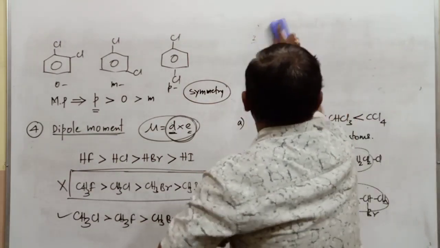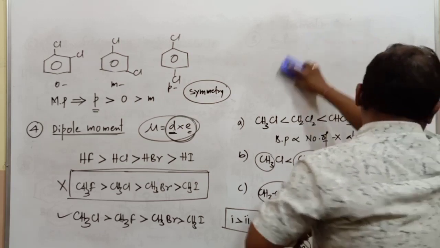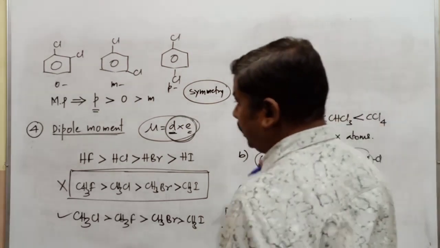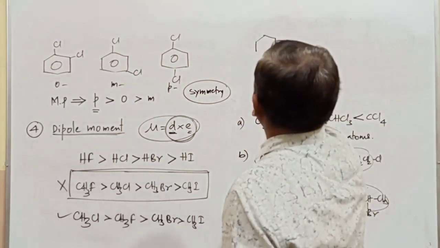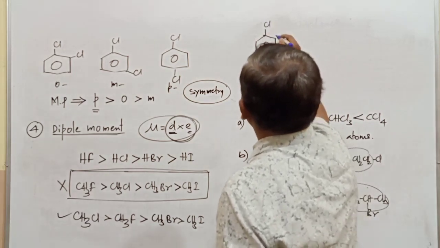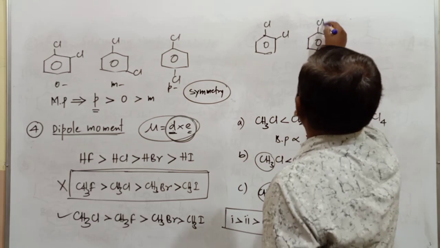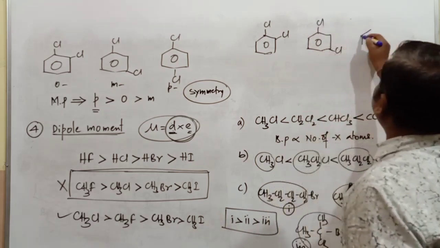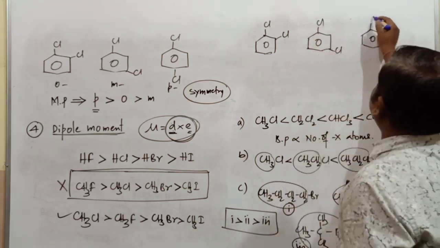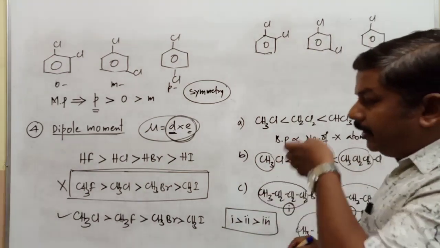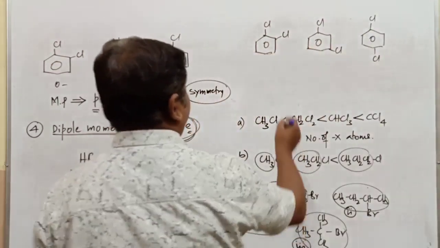Another set of examples I will mention is the dipole moment of aromatic compounds. Already I took the example of ortho-dichlorobenzene. Next is meta-dichlorobenzene. Next is para-dichlorobenzene. What is the order of dipole moment of these compounds?